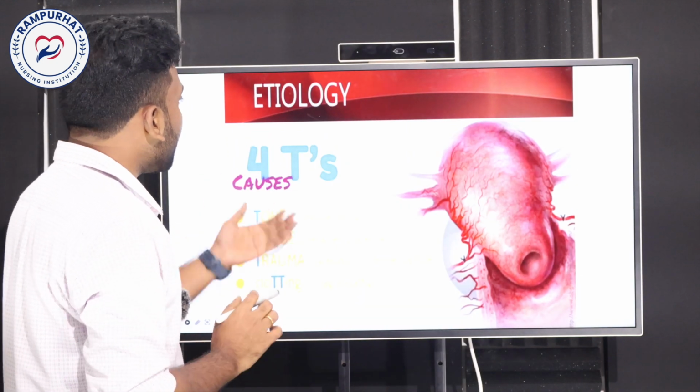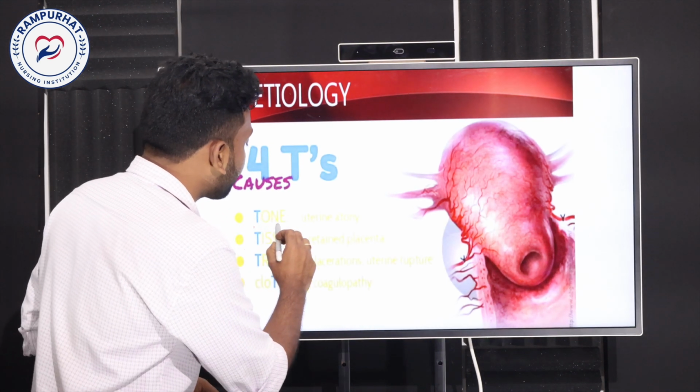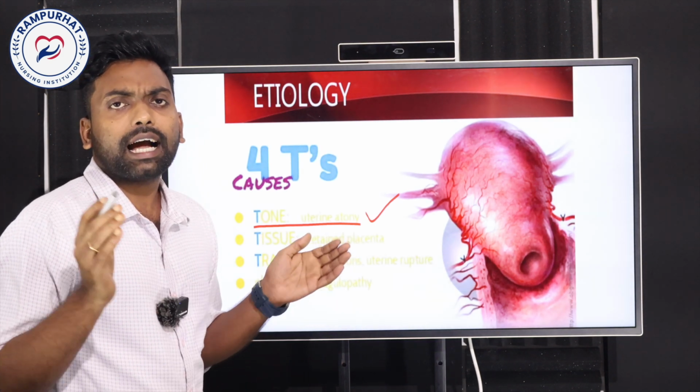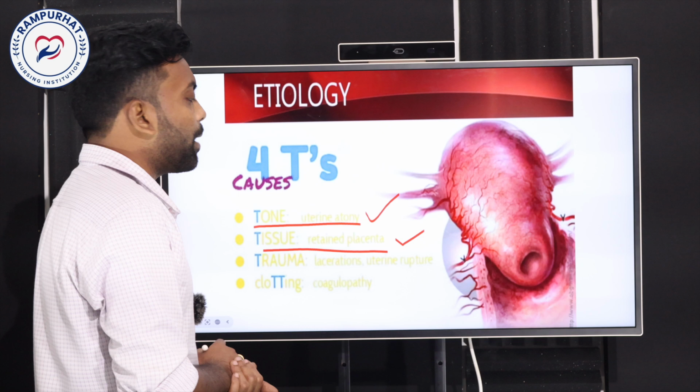Let's see the major causes of PPH. The first one, as I told you, is tone: atony, the absence of uterine contraction. The next is tissue, nothing but retained placenta.